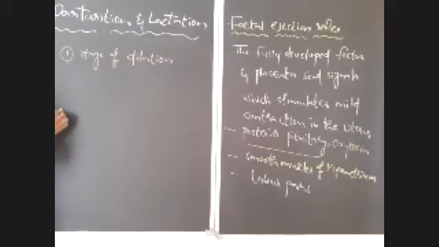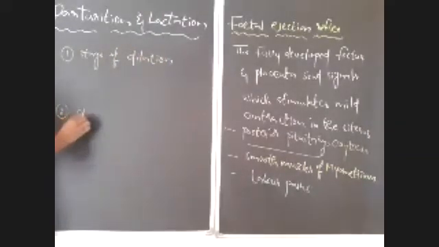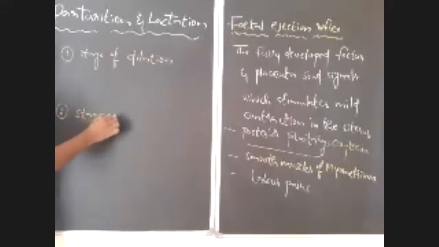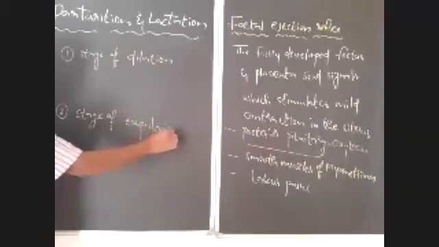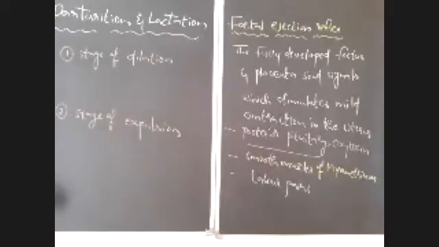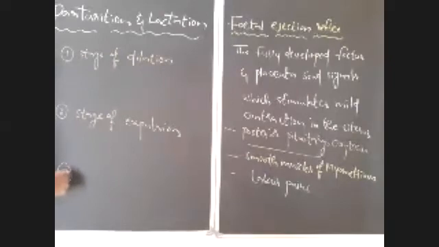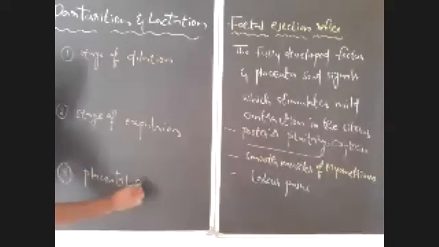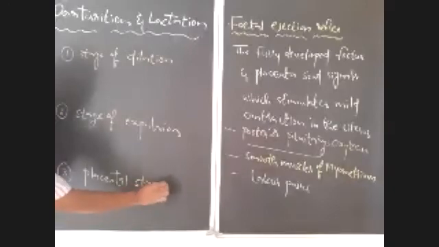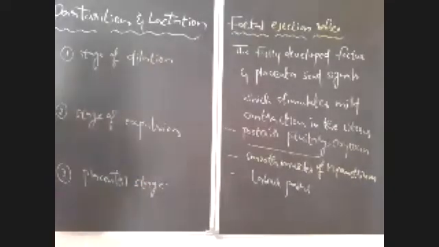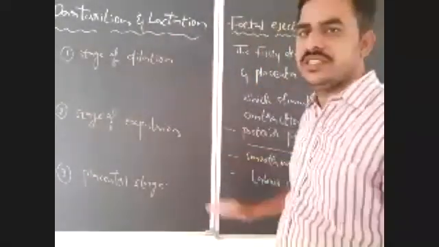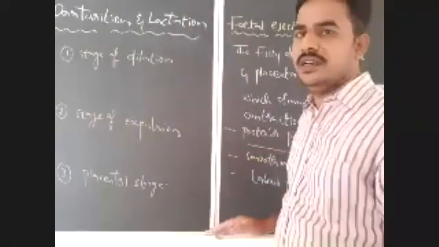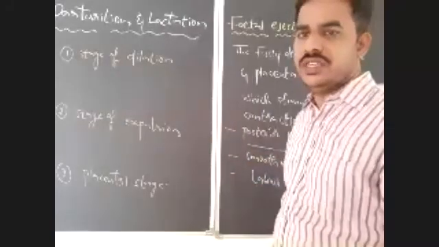The second stage is the stage of expulsion. And the third stage is the placental stage. So these are the 3 stages in labor pains. Now we'll discuss these 3 stages in detail.